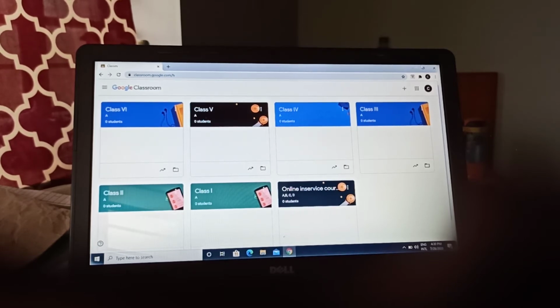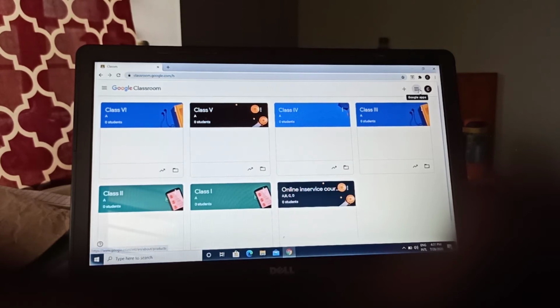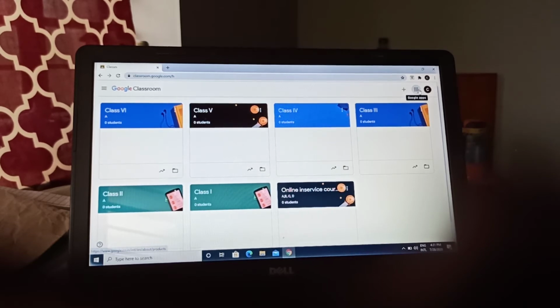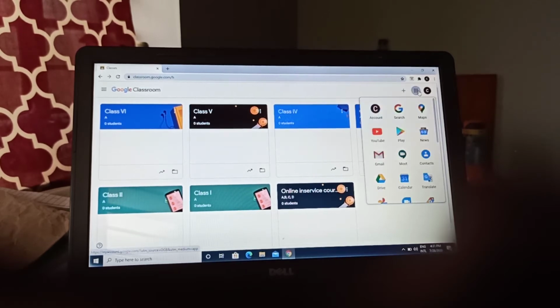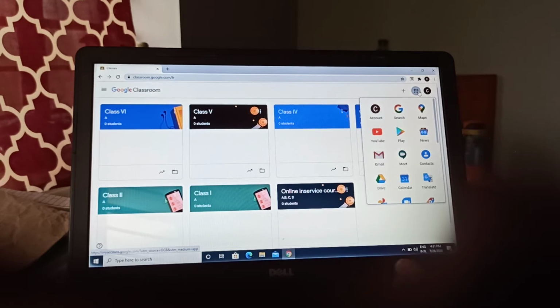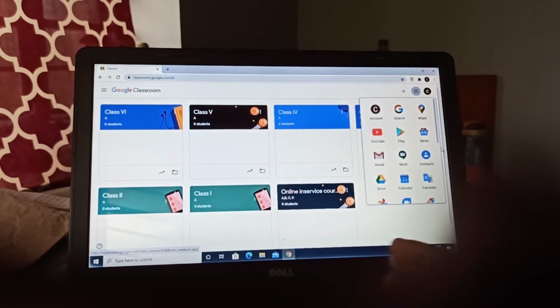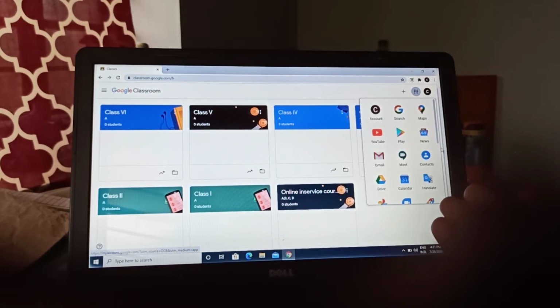You see that this is the Gmail account, and here you can see the Google Apps. You have to do nothing, just open your Google account, your Gmail, and click on the Google Apps. After clicking, you can see the list of various Google Apps which we also use, for example, YouTube, Google Meet, and so many others.